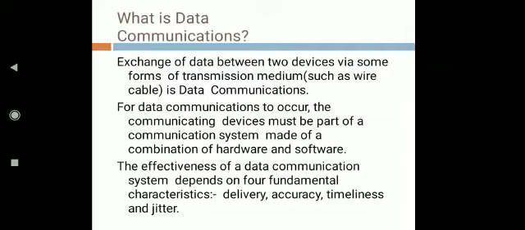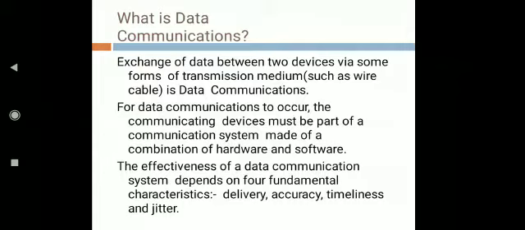Second is accuracy. During the transfer of data, there may be a possibility of data alteration or corruption. This will automatically affect the accuracy of the received data. So the data communication system should deliver the data accurately, without introducing any type of error in the transmitted data.